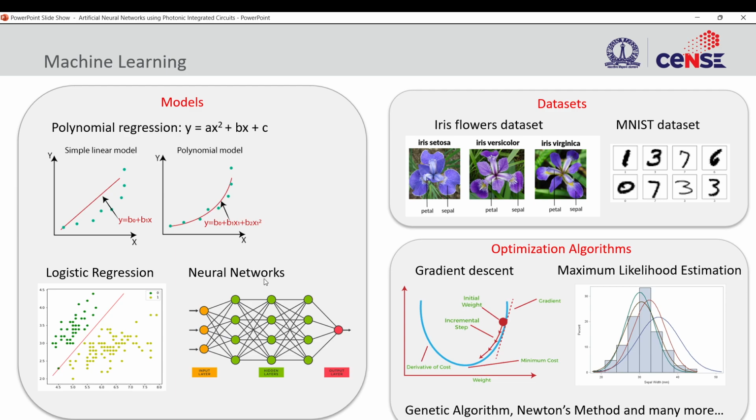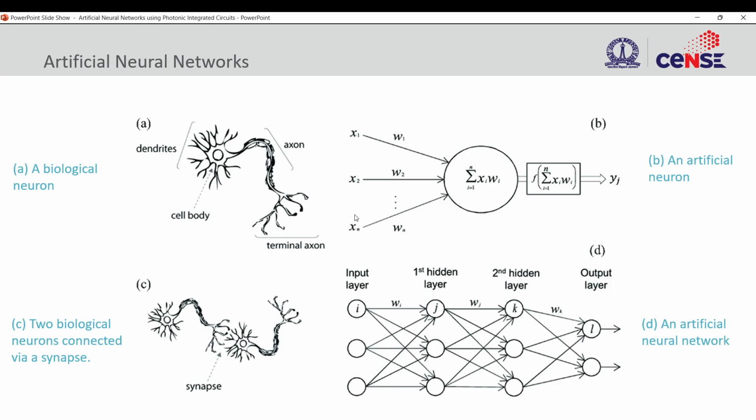So let's first go ahead and understand what neural networks are. Neural networks are, again, as I said, machine learning models, but they take their inspiration from a biological root. In human biology, we have neurons. The basic unit in biology, like in any system, is a cell. For the nervous system, the basic unit is a neuron, and a neuron has dendrites, a cell body, an axon, and a terminal axon.